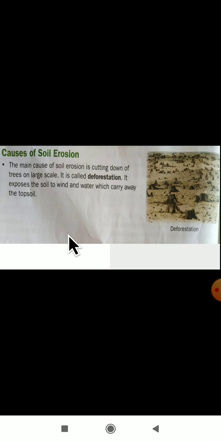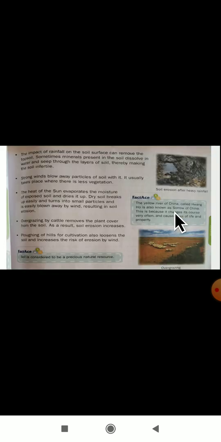The main cause of soil erosion is cutting down of the trees, nothing but deforestation. You can observe it in the picture. Next main cause is the impact of rainfall on the soil surface, which can remove the topsoil. This is also one of the main reasons. And strong wind blows away the particles of the soil. If a strong wind blows, suddenly the soil particles will blow away.